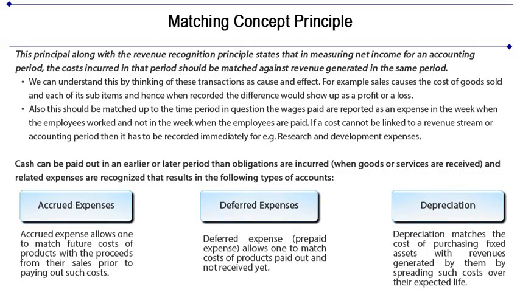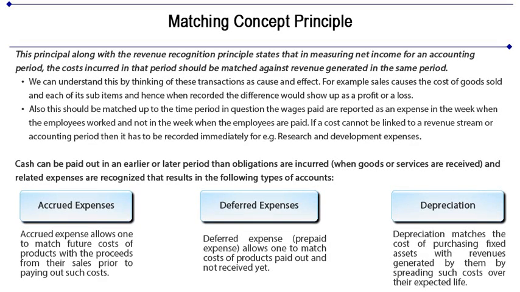The matching concept. The principle, along with the revenue recognition principle, states that in measuring net income for an accounting period, the cost incurred in that period should be matched against the revenue generated in the same period. We can understand this by thinking of these transactions as the cause and the effect. For example, sales causes the cost of goods sold and each of its sub-items, and hence when recorded, the difference would show up as a profit or a loss.